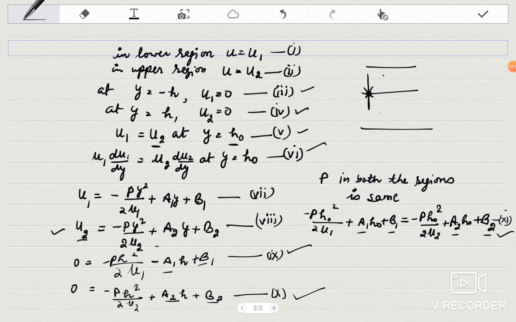Now to use this boundary condition, first of all you find the derivatives and then multiply by mu1, and the left hand side will be mu1. Now you have to write the derivative of u1. It will be twice p y upon twice mu1. So finally you get minus p h naught upon mu1 plus a1 is equal to minus p h naught upon mu2 plus a2.